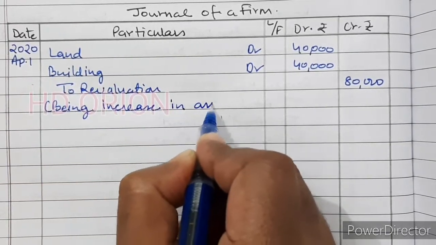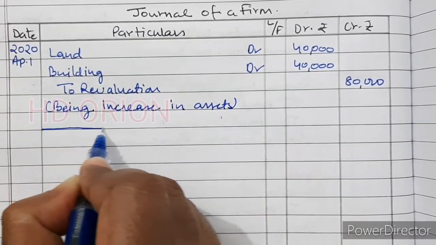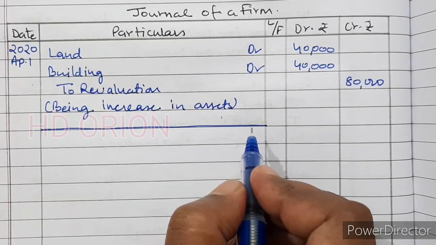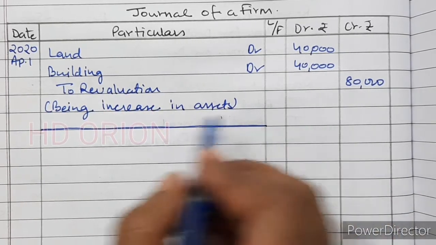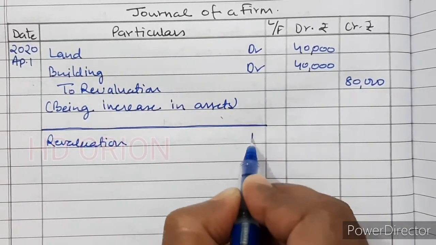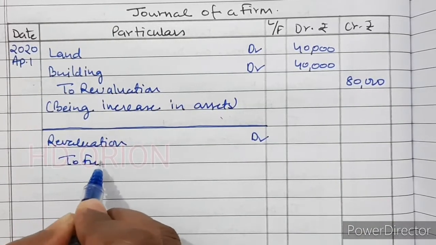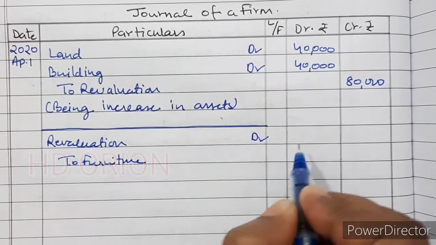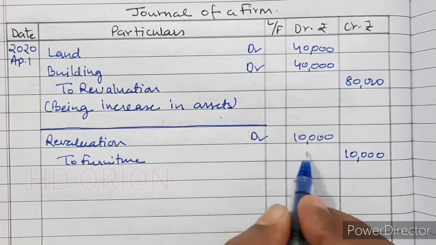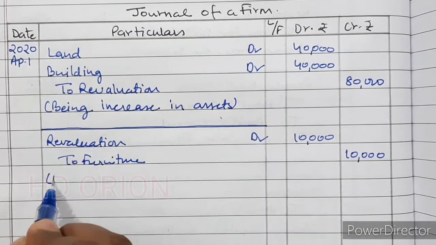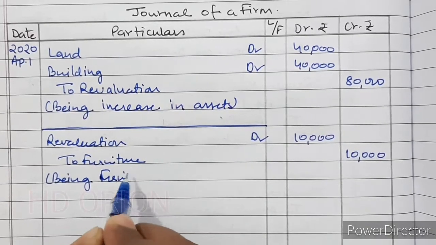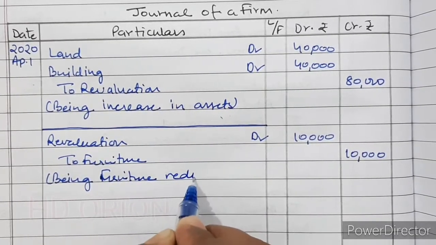Increase in assets. Then value of furniture is reduced to rupees 40,000. So revaluation account debited to furniture. It means in the books it is 50,000, now it is reduced to 40,000. So there is a decrease of 10,000. Being furniture reduced.